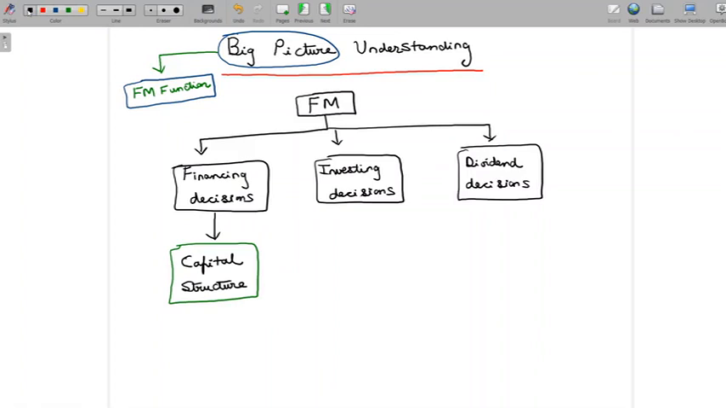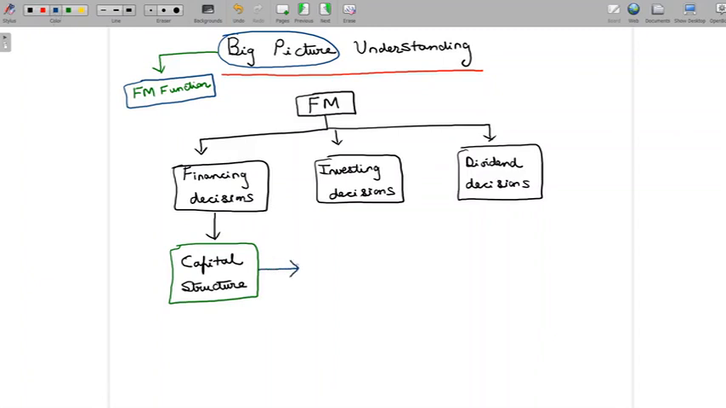Now, how is capital structure going to help us take financing decisions? That's the next discussion that we will have to have right now. Now that we understand that capital structure is placed within financing decisions, how is capital structure going to help us take financing decisions? So first thing is, let us put forth the main question here.